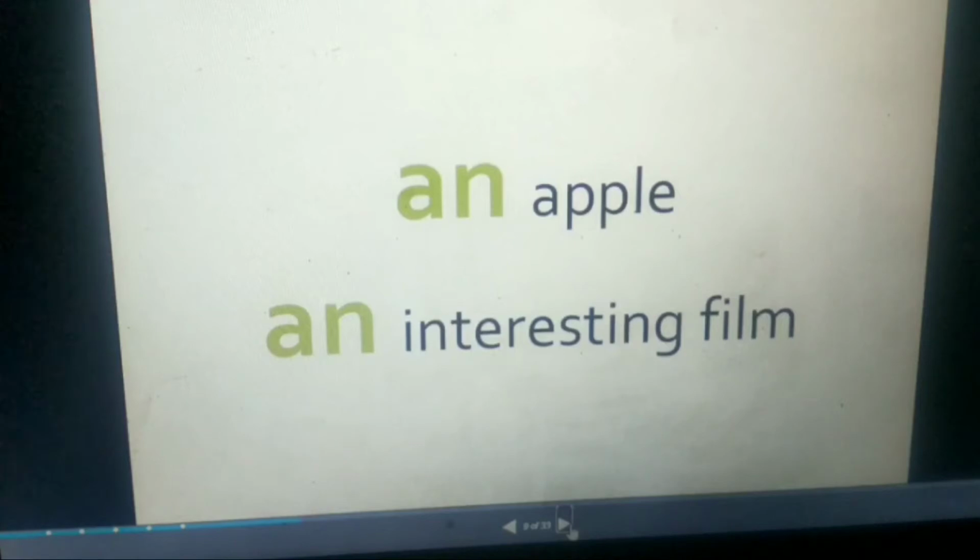Example, an apple, an interesting film, an orange, an ox. So, five vowels are there in the English language and we use an before vowels.